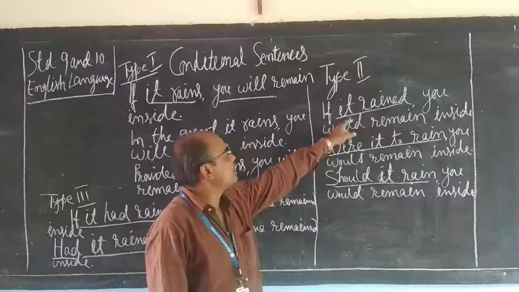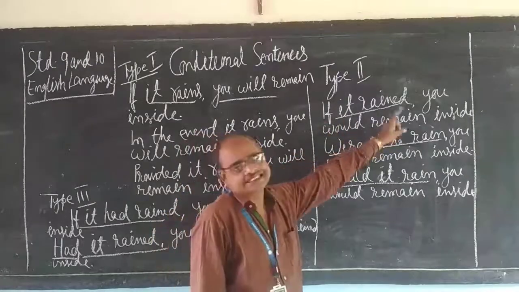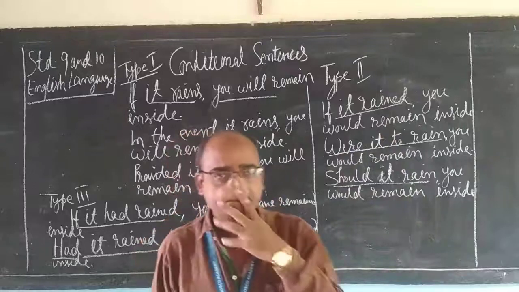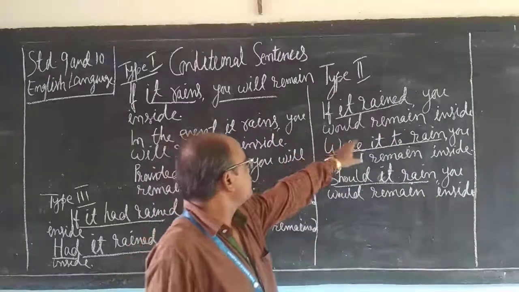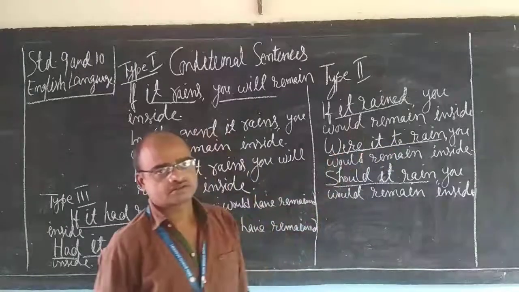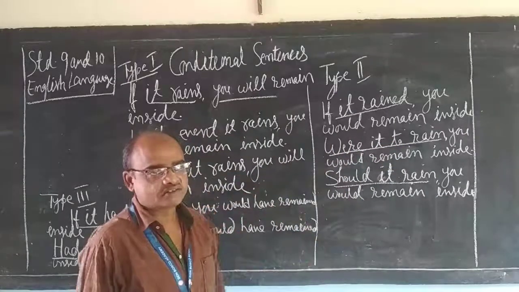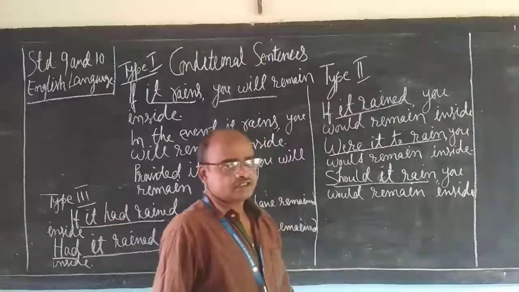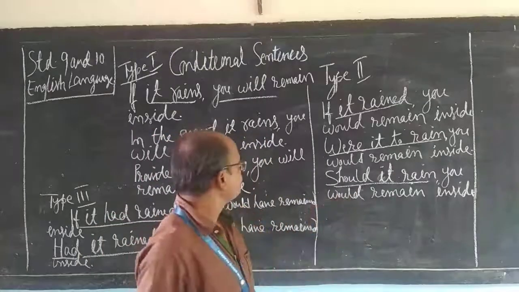And here, if it rained, you would remain inside. How will you change this without changing its meaning? How will you write this sentence so that the meaning shouldn't change?